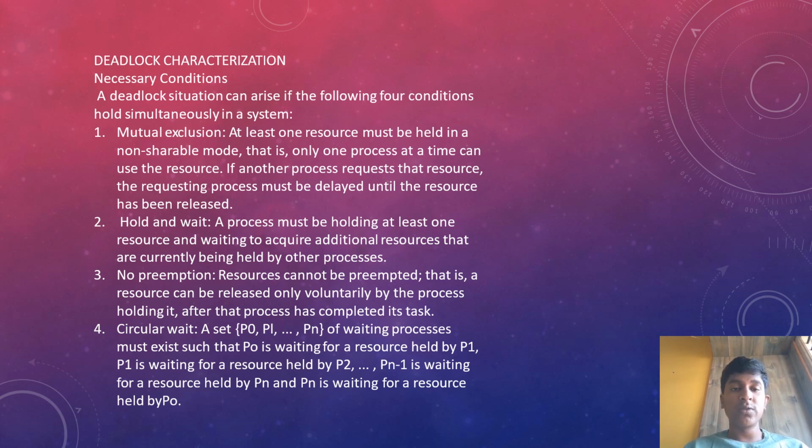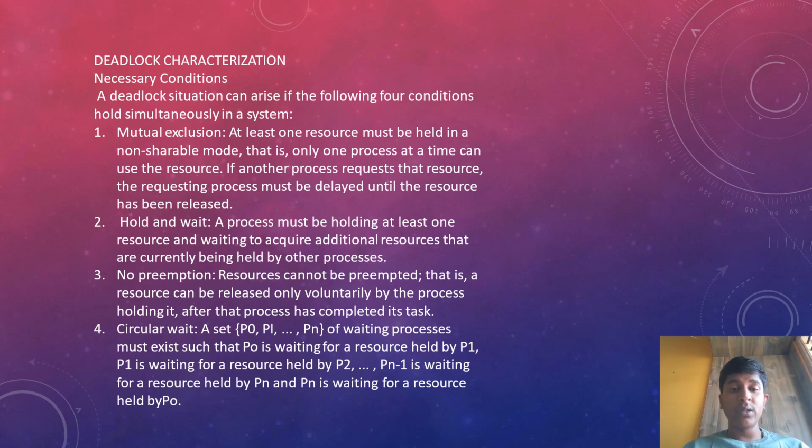First, mutual exclusion. At least one resource must be held in a non-shareable mode. That is, only one process at a time can use the resource. If another process requests the resource, the requesting process must be delayed until the resource has been released. Second, hold and wait. A process must be holding at least one resource and waiting to acquire additional resources that are currently being held by other processes.